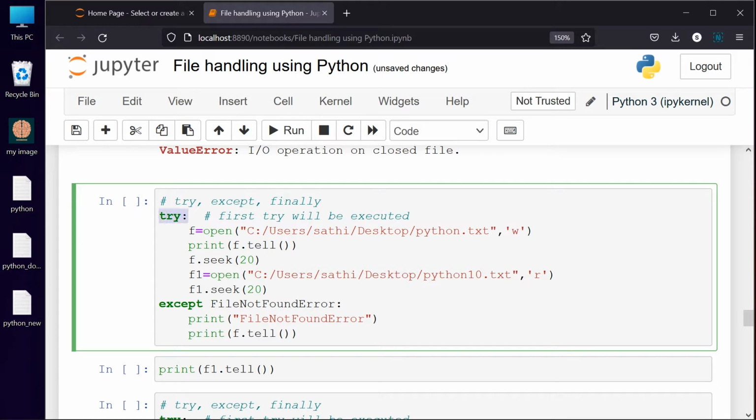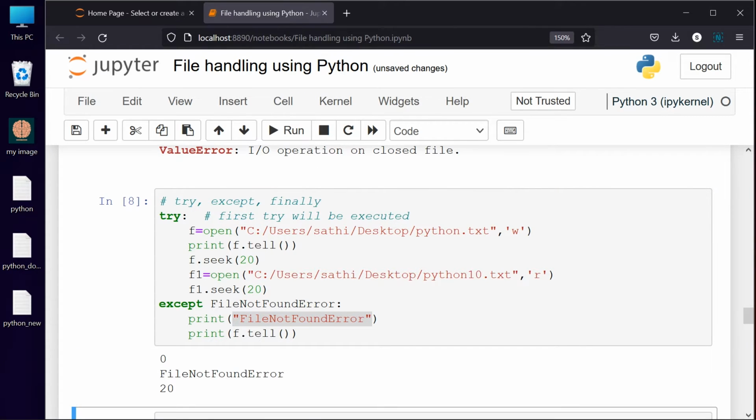So we can use it in any fashion. What try is, the default code which you are going to write should be inside this try block. So how I am saying is, you are trying to open this one, and after that you are trying to print the contents, and after that you are trying to open the file f1 in the name of Python 10. So Python 10 is not available. You don't know that Python 10 is not available, but you are trying to write the code. So we are expecting that a file not found error will occur. So if this error occurs, it has to print file not found error instead of giving an output error.